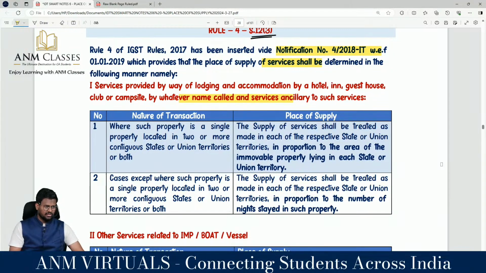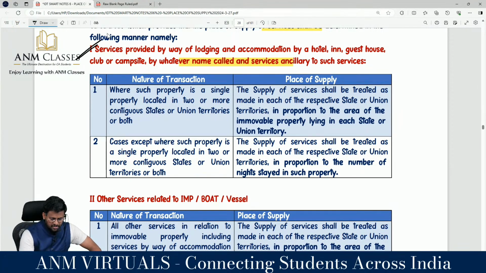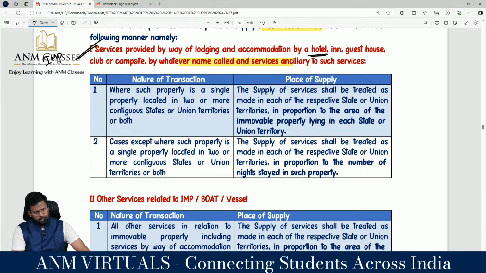ancillary to such services. That means 12.3 என்ன சொல்றாங்கன்னா services relating to immovable property multiple placeல இருந்துச்சுன்னா எப்படி place of supply கண்டுபிடிக்கணும்ங்கிறது தான் ரூல் நம்பர் 4 நம்ம கத்து தருது. நம்பர் 1 ரெண்டு விஷயங்களை பத்தி பேசுறாங்க. The first category is services provided by way of lodging and accommodation by a hotel, inn, guest house, campsite, club or by and service ancillary to such services. We know that 12.3 is service relating to any property. So the first discussion is about immovable property.